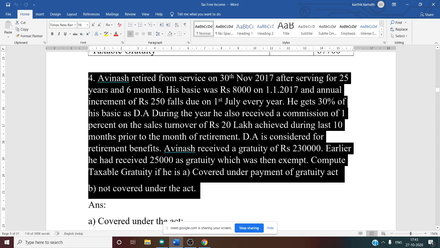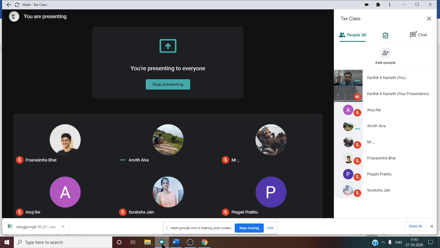So annual increment 250 falls due on 1st July of every year. That means what? Whether 250 is included in the basic on 1/1/2017? Can you tell me?